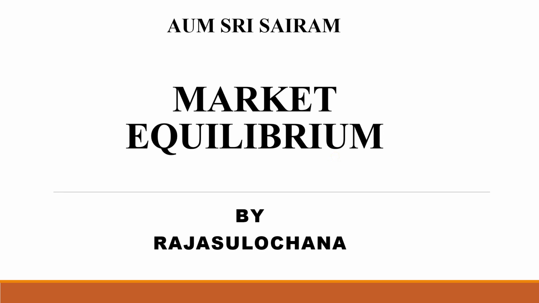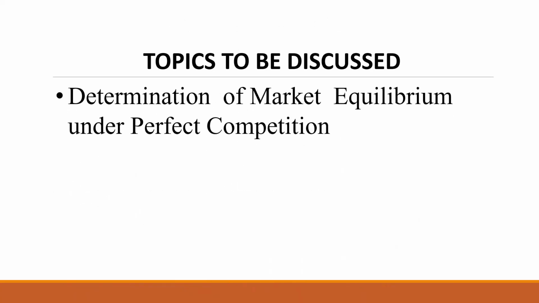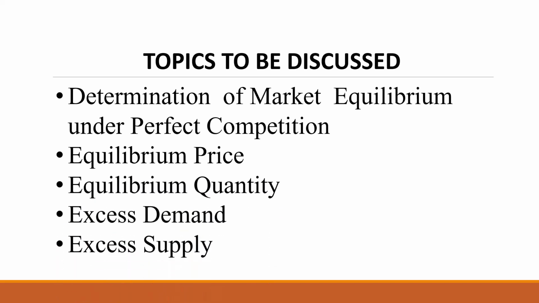Welcome to this session on market equilibrium. Under market equilibrium, today we are going to discuss the following topics. The first one, determination of market equilibrium under perfect competition. Here, what we mean by market equilibrium under this chapter is the market equilibrium under perfect competition. All the other market structures we are going to study in the coming chapters. Now we will discuss particularly perfect competition and how we determine the market equilibrium under perfect competition. The second topic, the equilibrium price. Third topic, equilibrium quantity, and excess demand and excess supply.